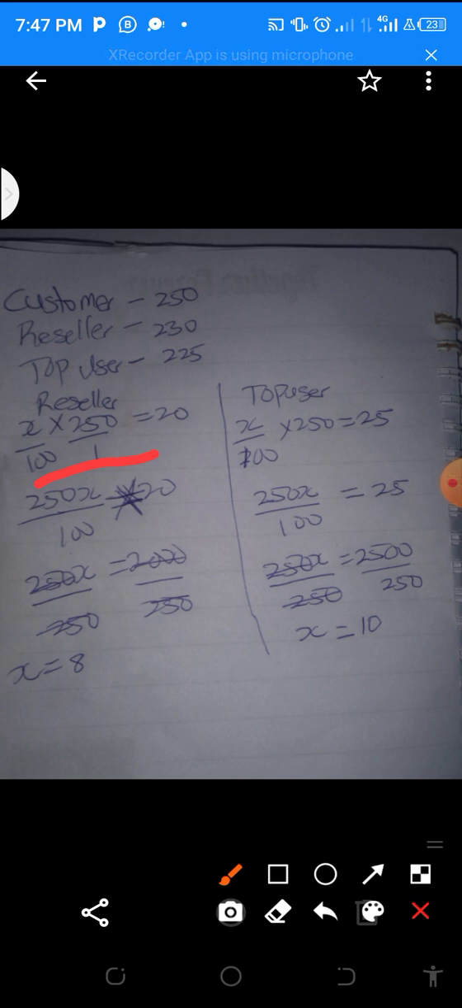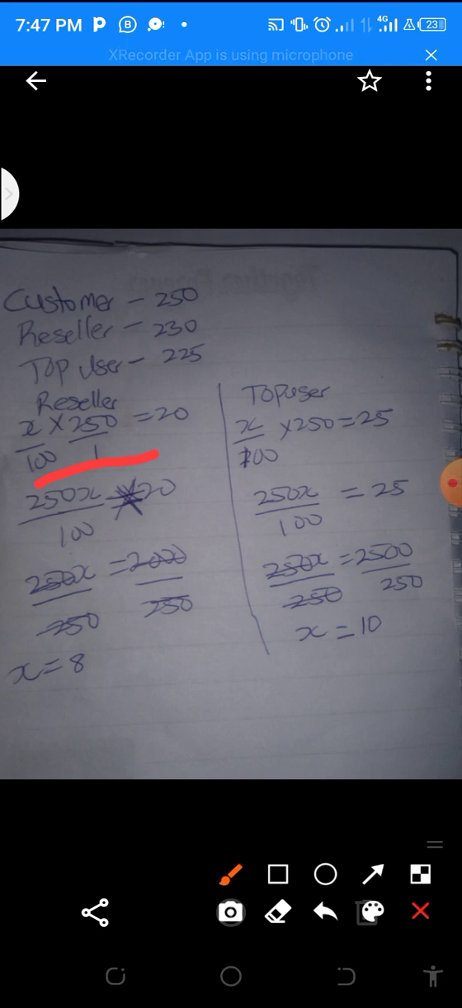So we have x over 100 times the price at the customer level, and the 20. How do we get this 20? We are calculating for reseller. We want our reseller to be able to buy at the rate of 230 naira, whereby the normal price, which is the basic price, is 250 naira. What's the difference between 250 and 230? It is 20. So you do your calculation based on that too. The difference between the customer and the reseller level is 20 naira, so it equals 20 naira.